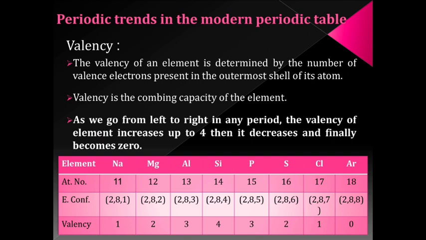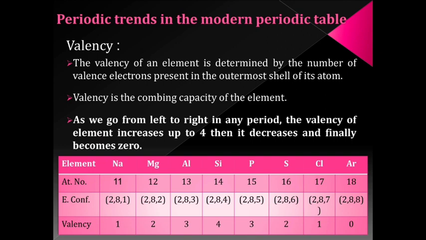The first trend is valency. First of all, we'll see the definition of valency. The valency is the combining capacity of an atom. It is the number of electrons donated or accepted by an atom. The valency is determined by the number of valence electrons present in the outermost shell of an atom.